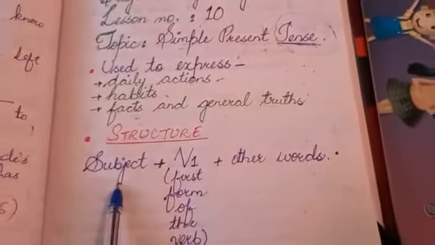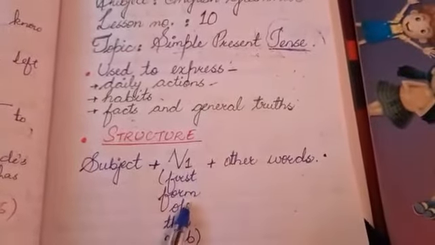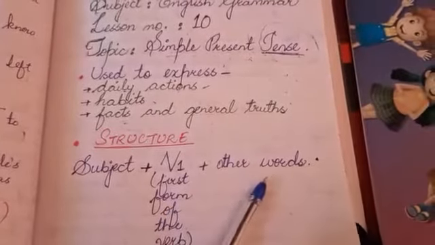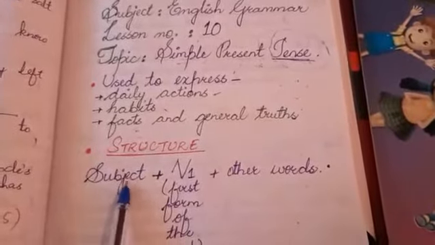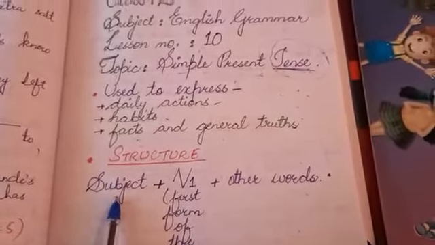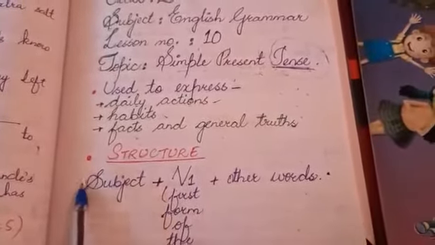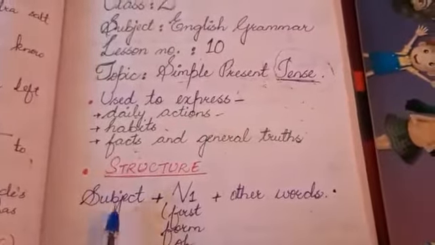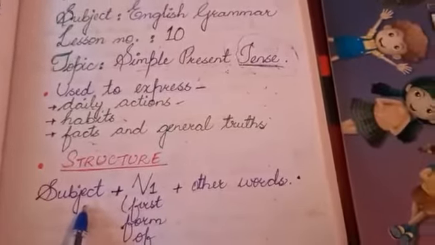So first you have to write the subject, then you have to write the first form of the verb, then you have to write other words. Here don't get confused that it is the subject like English, math, Urdu, science. No, it is an entirely different concept. Here I will tell you what this subject is.